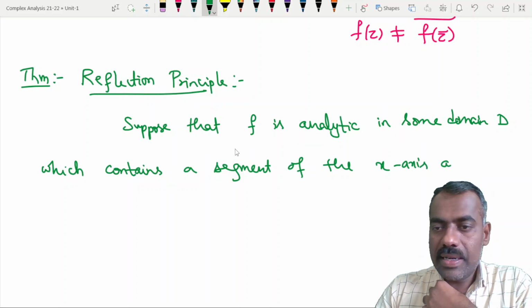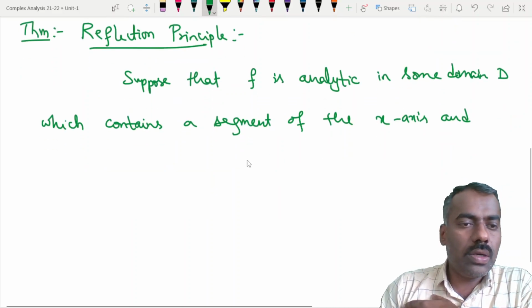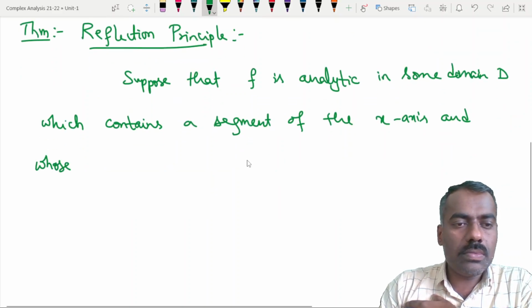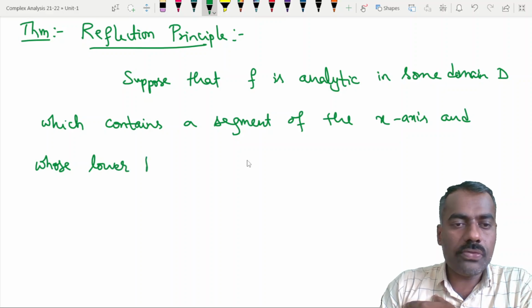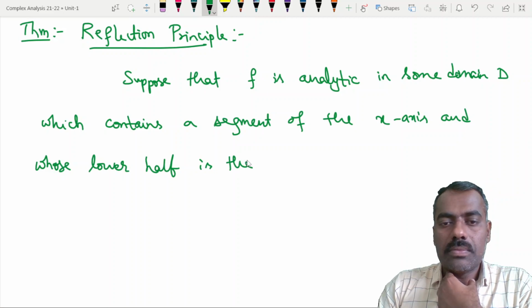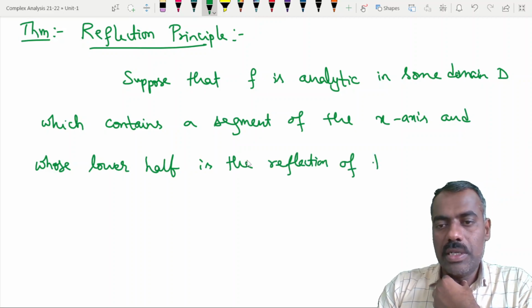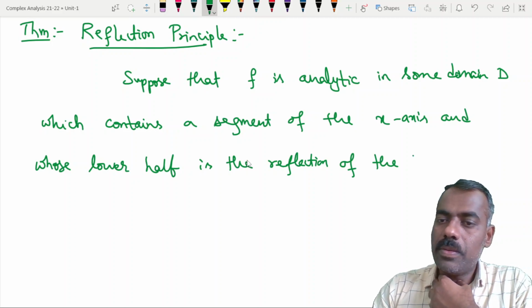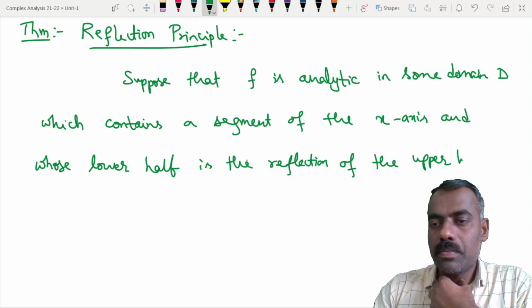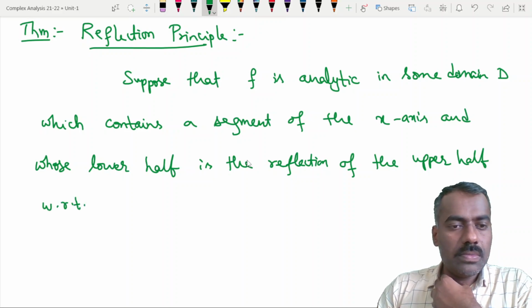and whose lower half is the reflection of the upper half with respect to that axis.